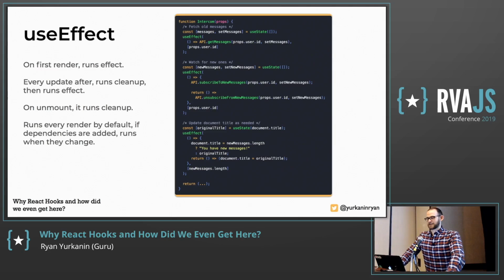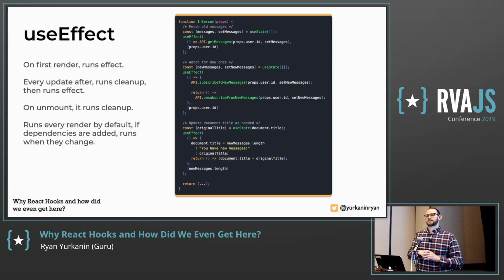Second one, useEffect. This one is probably one of the more complicated ones for people to wrap their heads around. I hear it described as, it's all the component life cycles in one, man. But it's a bit different than that. The way useEffect works is it takes in a function, and that's the effect. And every time you render, it's going to run that effect. So if every time you rendered you wanted to console log something, you'd pass in a function that console logged. Then you can optionally return a function, and that's the cleanup, right? So say your effect is that you add a click listener to the document, but when you unmount you want to clean it up, then you return a function that cleans up that event listener.